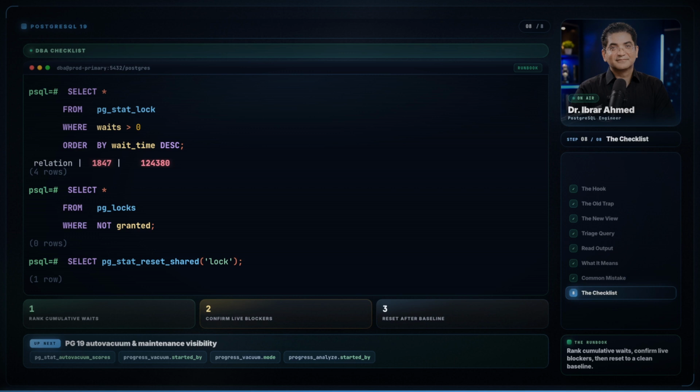And next, we go inside PostgreSQL 19's new autovacuum and maintenance visibility, the scores and progress views that finally tell you what vacuum is really doing.